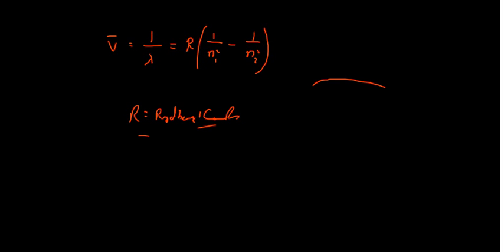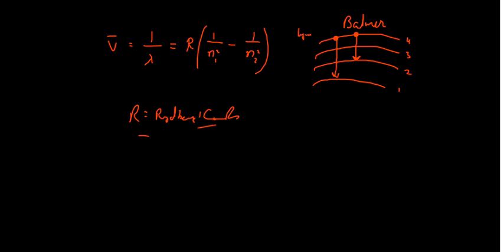So what is this going to tell us? Imagine there are so many orbits. When the electron is sitting in the fourth orbit and it comes directly to the second orbit, we are going to call it the Balmer series. Means this is discovered by Balmer. What will happen when it comes to the first one? We're going to call it the Lyman series.